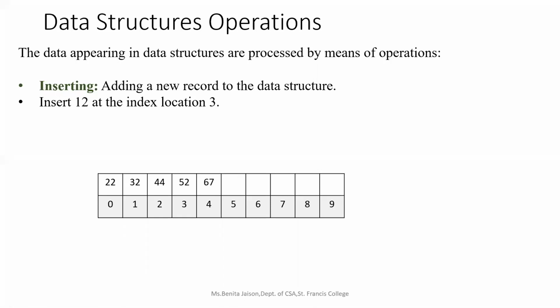So my insertion operation has to happen in such a way that the elements already present in the array are not affected. First I will copy the last element in the array to the next location. Understood? This is also a program for you. First I will copy the element present at the last index position to the next location, and then again copy the last-but-one element to the next location. And then I will copy the new element into that empty location. This will be the process of insertion.